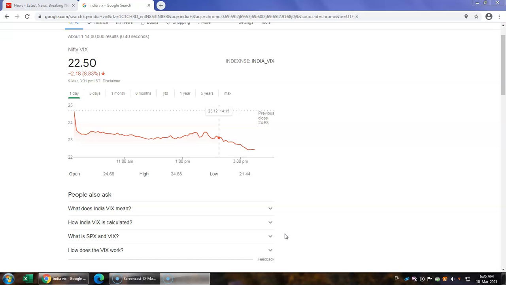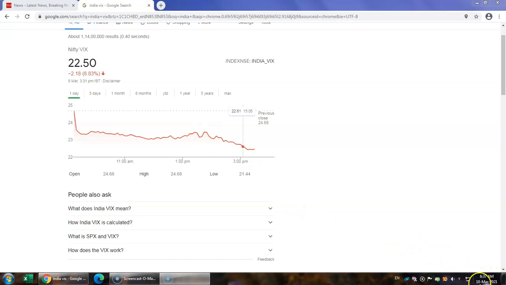That is why the volatility of Nifty is quite low compared to the volatility of Bank Nifty. And this is reflected not only in Nifty VIX but also in the implied volatility of Nifty and Bank Nifty options.